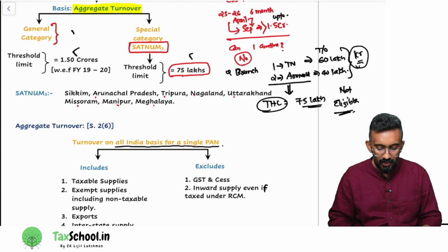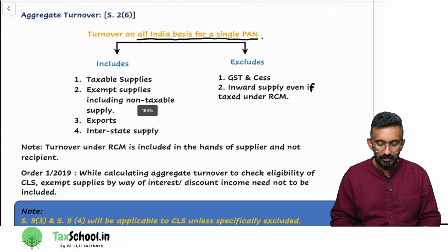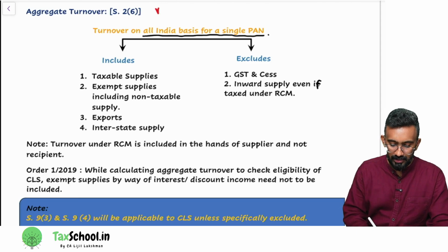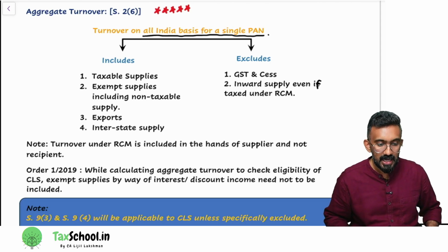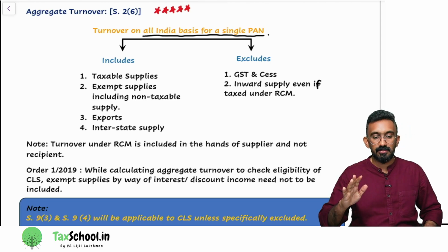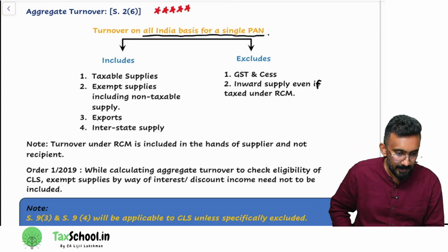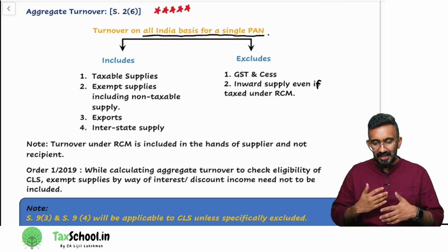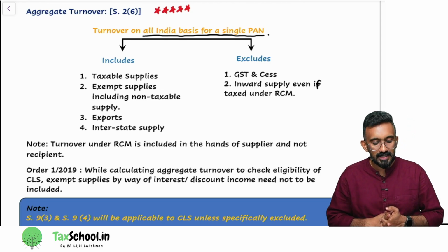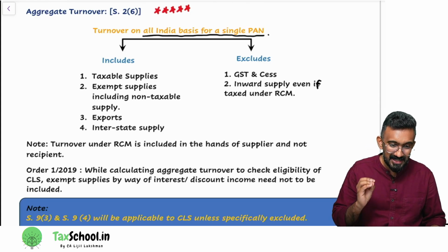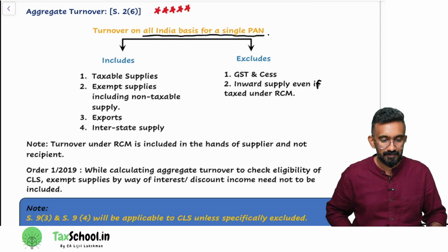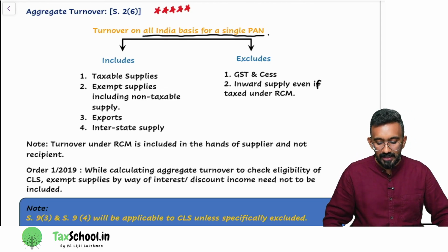Now, what do you mean by aggregate turnover? Aggregate turnover is an important definition. If you don't have the definition with you in this format, you should copy it or take a photo and keep it, because once in 3 exams you will have to write this. So you keep having questions on aggregate turnover. This is how the definition goes, and I want you to remember it in such a way that you can reproduce it in your exam. Aggregate turnover is the turnover on all India basis for a single PAN.